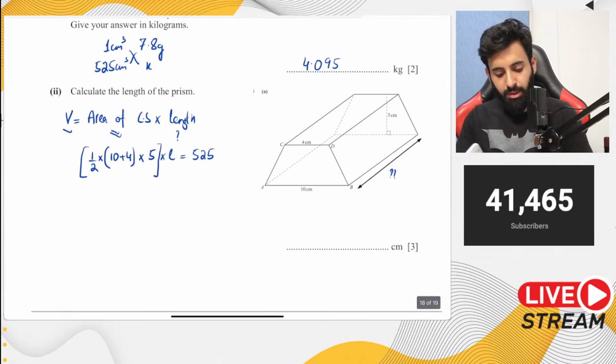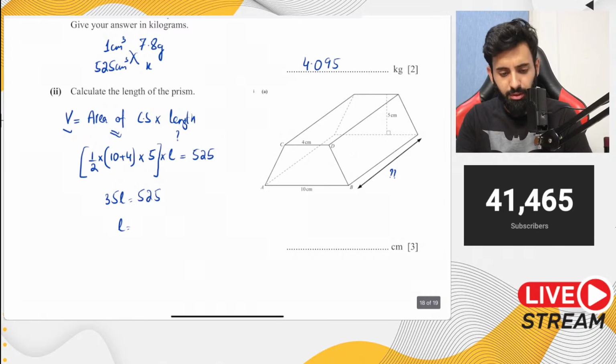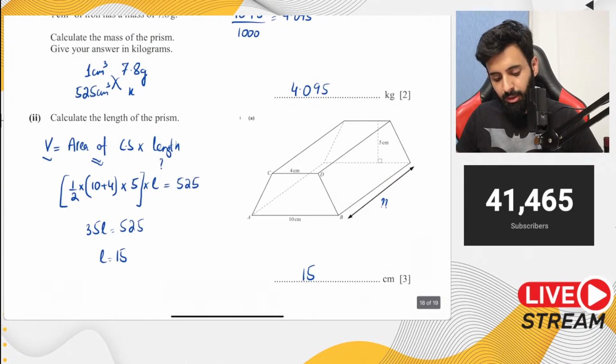Okay, now let's work this out. 10 plus 4 is 14. 14 into 5 is 70. 70 upon 2 is 35. So 35L equals 525. It's not a paper 1 question, but it was easy, so I just worked it out mentally. 525 divided by 35, so the length is equal to 15 centimeters. And there you go. That's your final answer. And if you think about it, this question isn't that difficult.